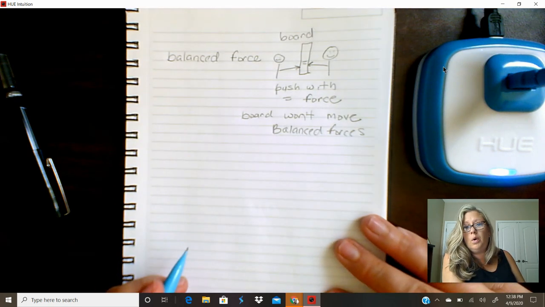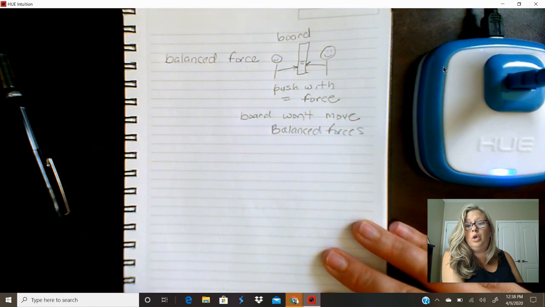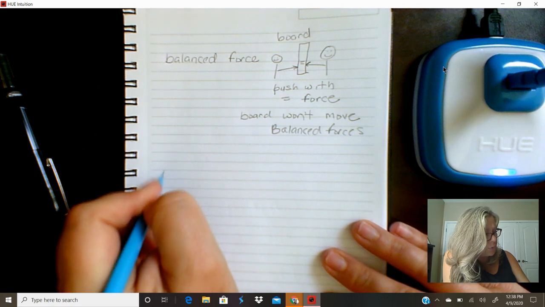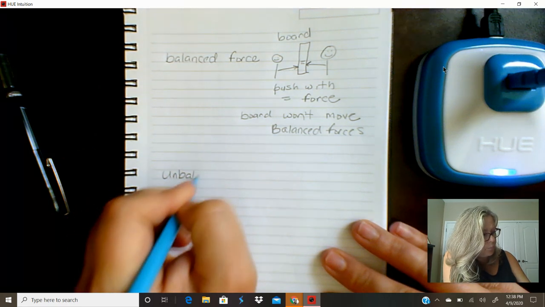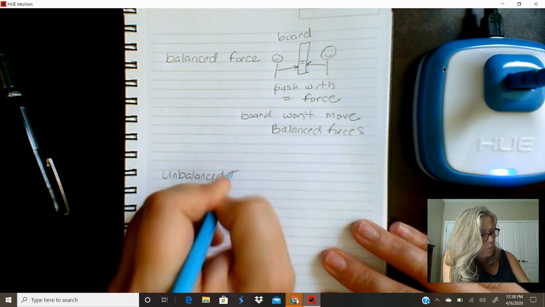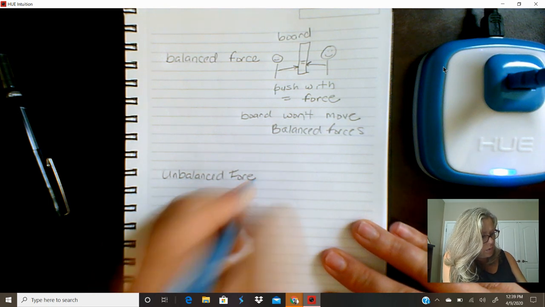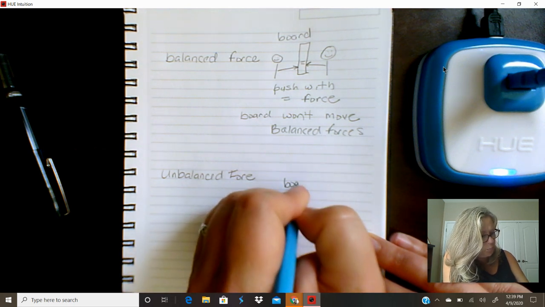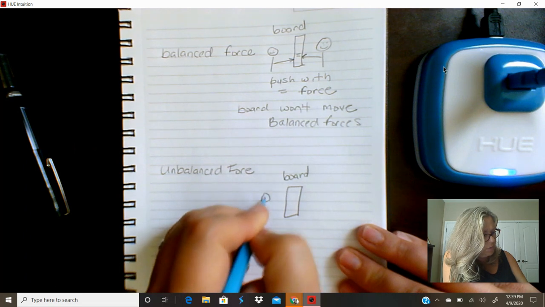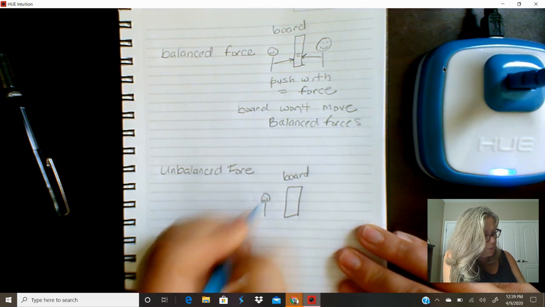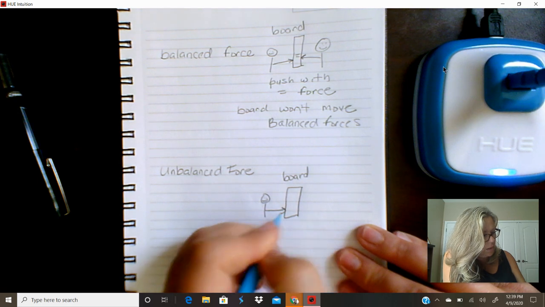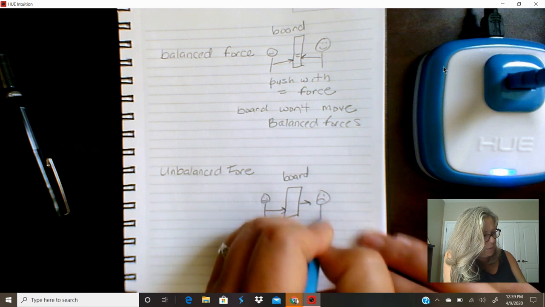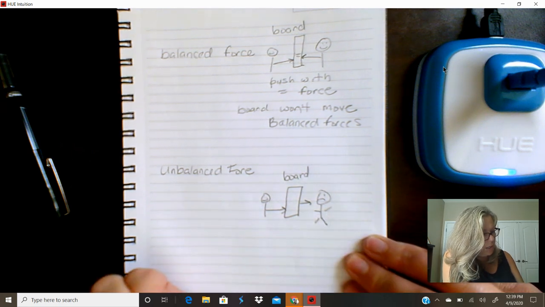Now, in the video, they made it really clear to say that when you push the pinball with unbalanced forces, then that would be like the same scenario with the board right here. And Mr. Godfrey, he's going to be smiling really big, right? And then there's going to be me over here, and the board's going to be coming at me because he pushed it harder than me, right?